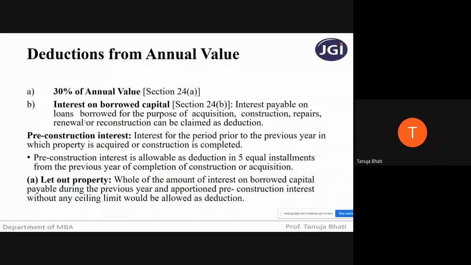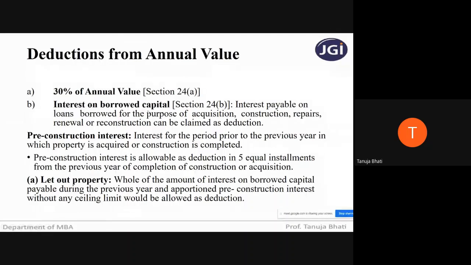And the second deduction is interest on borrowed capital. Now, what do you mean by interest on borrowed capital? If any loan is taken by the owner for the purpose of acquiring the property, constructing the property, repairing the property, or reconstruction, then whatever interest he is paying on the loan for the purpose of this house property, he can claim it as a deduction.